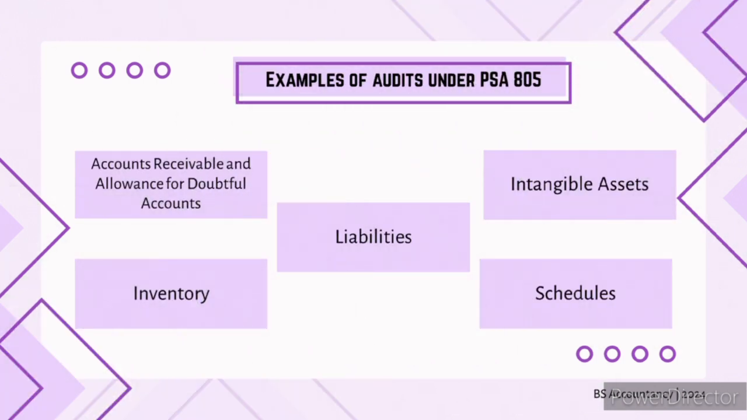We have different examples of audits under PSA 805. The first one is accounts receivable and allowance for doubtful accounts. The second one is inventory, including valuation and existence. The third one is liabilities such as accrued benefits or claims that were incurred but not yet reported. The fourth one is intangible assets like goodwill or patents. And lastly, schedules such as externally managed assets or profit participation statements.